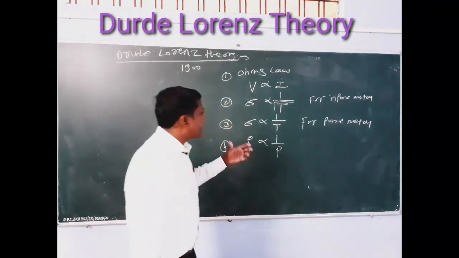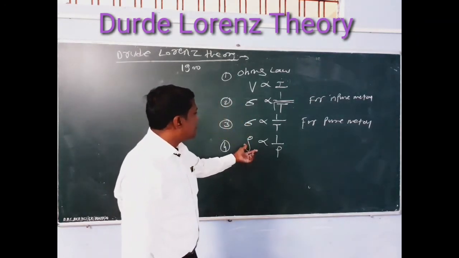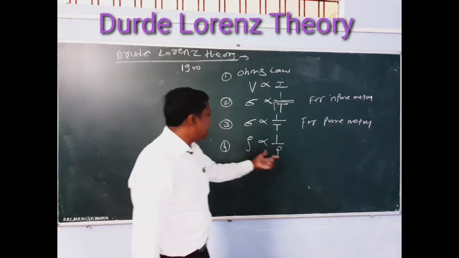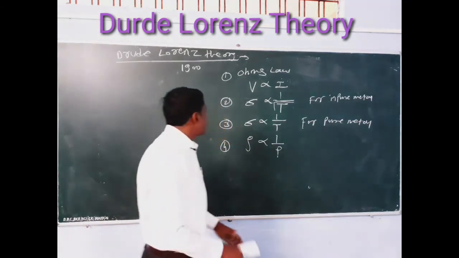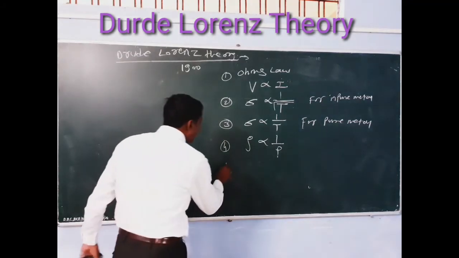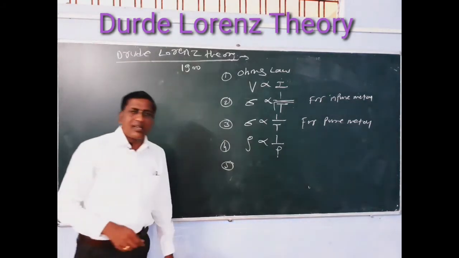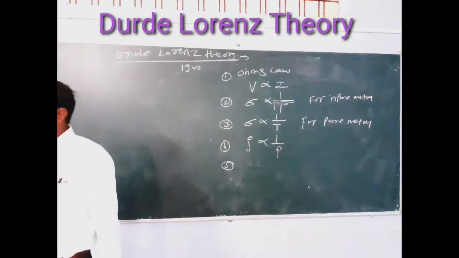Means for all metals, all materials, the specific resistance or resistivity is inversely proportional to the pressure. This is the fourth point of the Drude and Lorentz study.